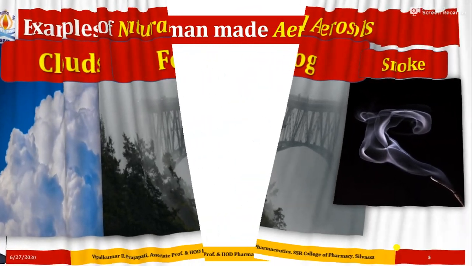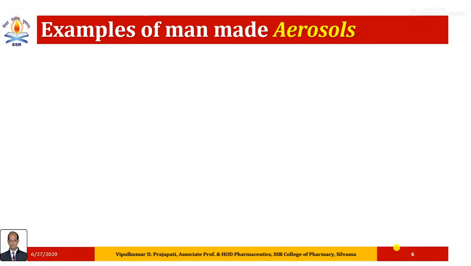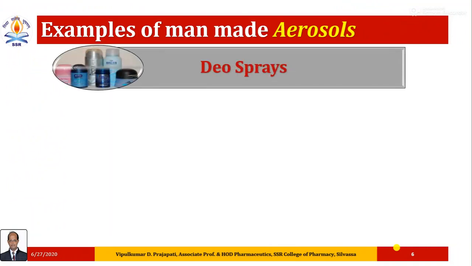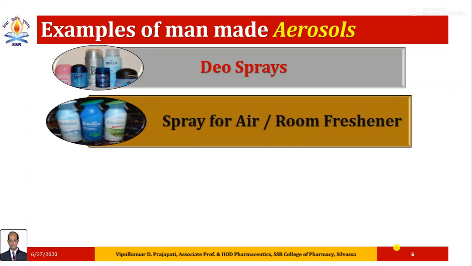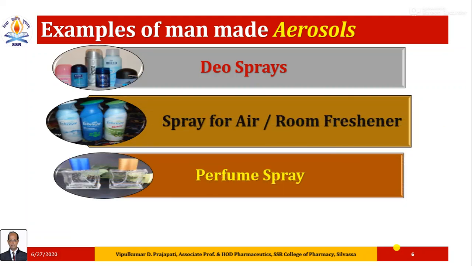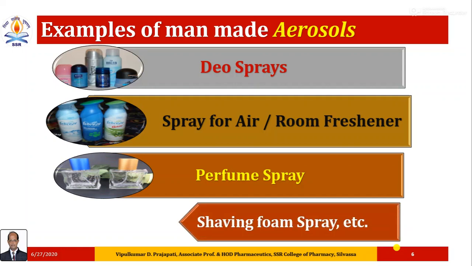They are not medical aerosols. Next, man-made aerosols. First one, deo sprays. Second, spray for air or room freshener. Third, perfume spray, shaving foam spray, mosquito repellent spray, etc. Fire extinguisher is also one example of man-made aerosols.